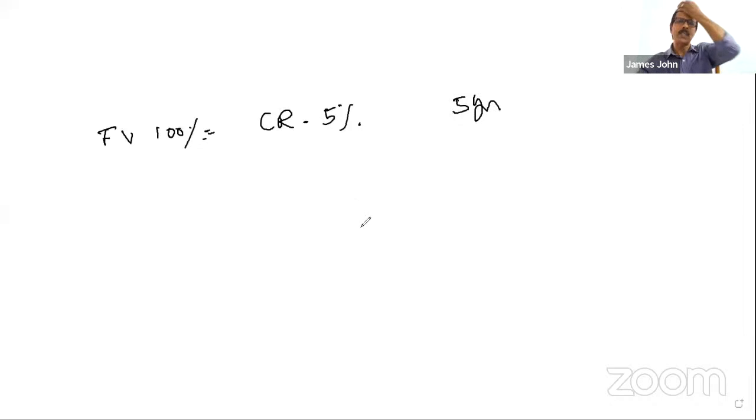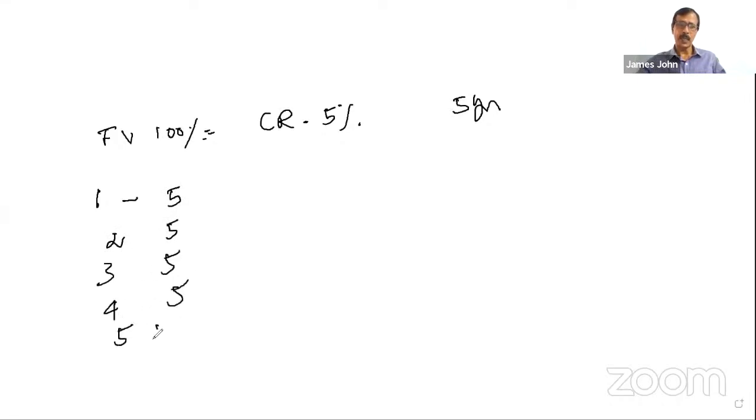A person who is investing in this bond, what are the cash flows or what are the returns he is getting? So at the end of first year, he gets a coupon payment, or what is coupon? An interest. At what rate? 5% on 100 rupees. So what is the 5% on 100 rupees? This is 5 rupees. Then second year, 5 rupees. Third year, 5 rupees. Fourth year, 5 rupees. And the fifth year, he gets the coupon 5 rupees plus the invested amount 100, means 105. So generally we use the term cash flows.